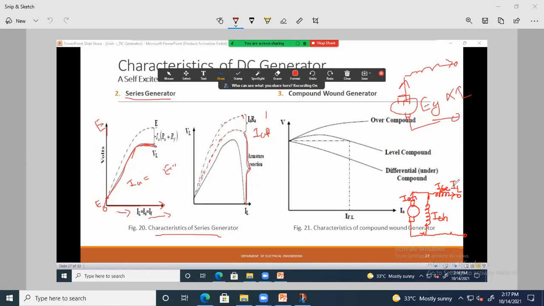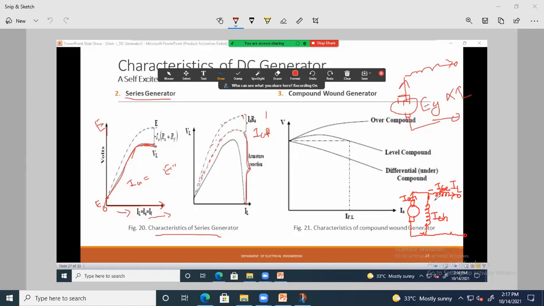Sometimes the series field winding adds to the shunt field winding, and this is called a cumulatively compounded generator. Cumulative is nothing but adding. So the series field winding adds with the shunt field winding. At that situation it is called cumulatively compounded. And if the series field winding opposes the shunt field winding, at that situation it is called a differentially compounded generator. Okay, differentially compounded generator. Now see the characteristics of these types of generators.